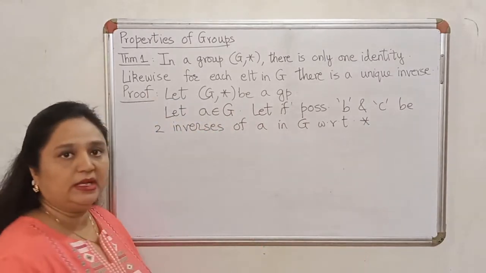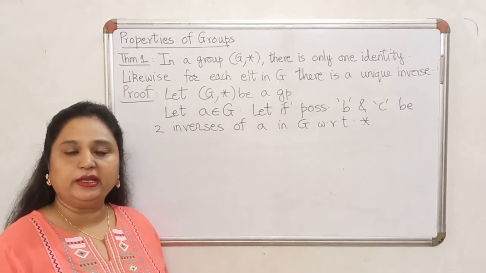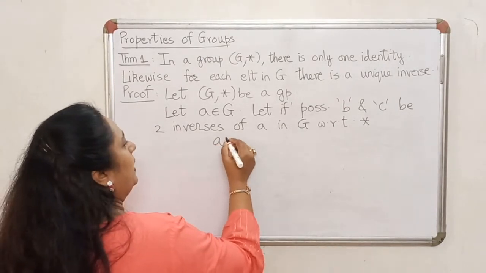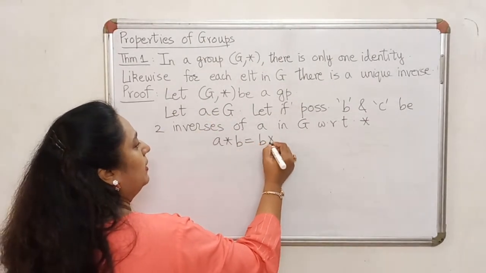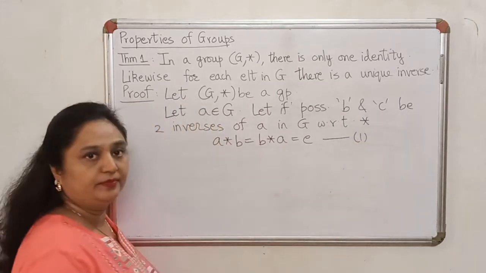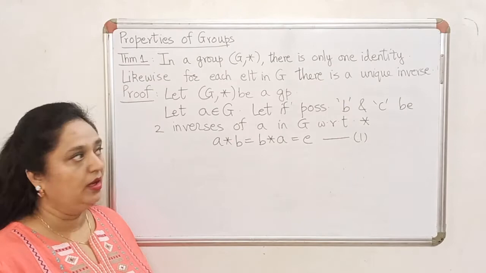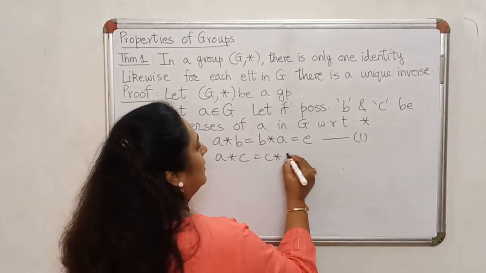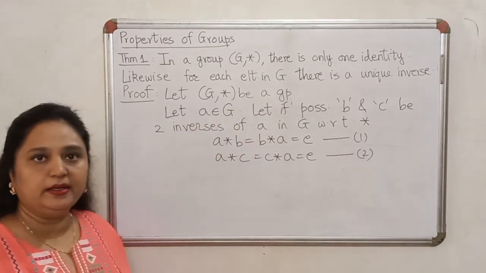So I am assuming that there are two inverses for the same element A, and now again look at the expectation that we have from our inverse. If B is inverse of A, A combined with B must give me the identity of the group. But C is also assumed to be inverse of A. So when I combine A with C, once again I should get the identity.